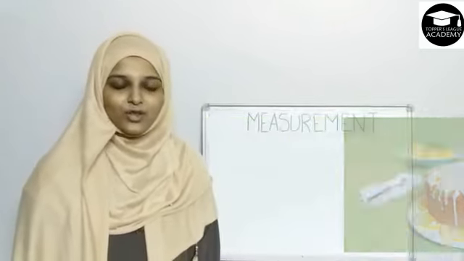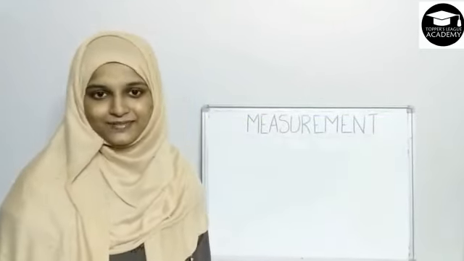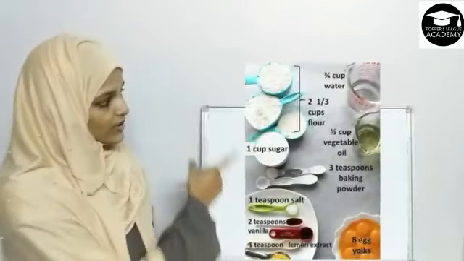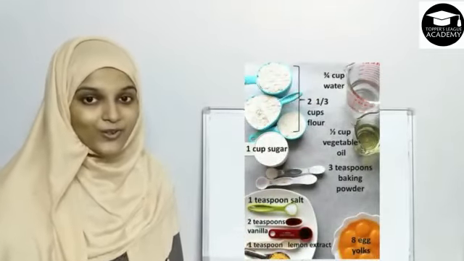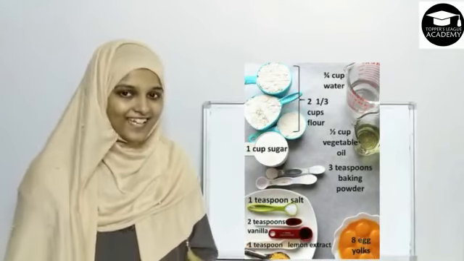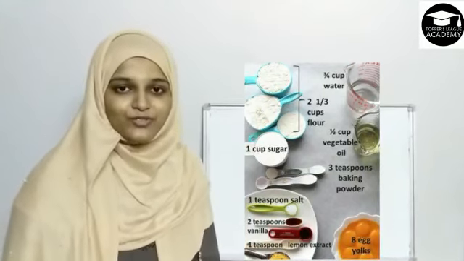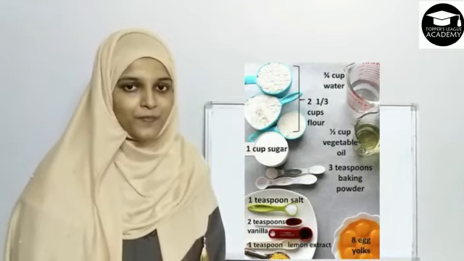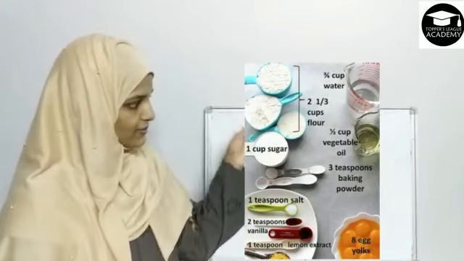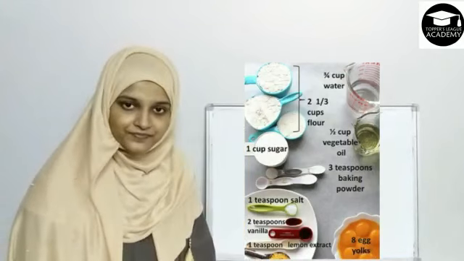Now let's have a look at the ingredients of the cake. So here are some ingredients of the cake. No, we are not going to bake a cake, but we are going to focus on the measurements of the ingredients. So have a look at the measurement of the ingredients.